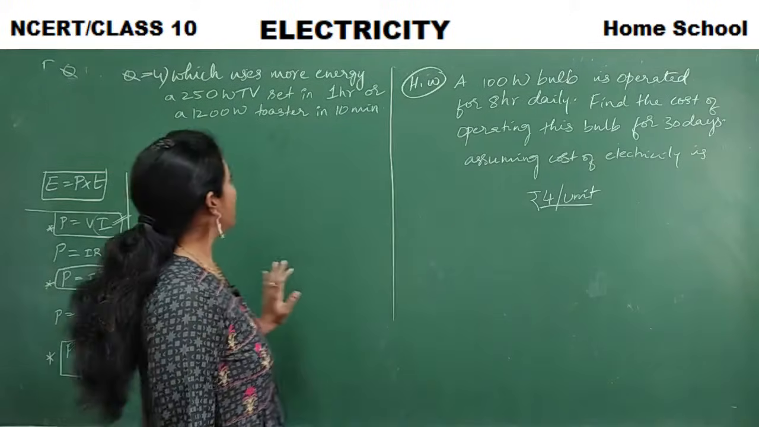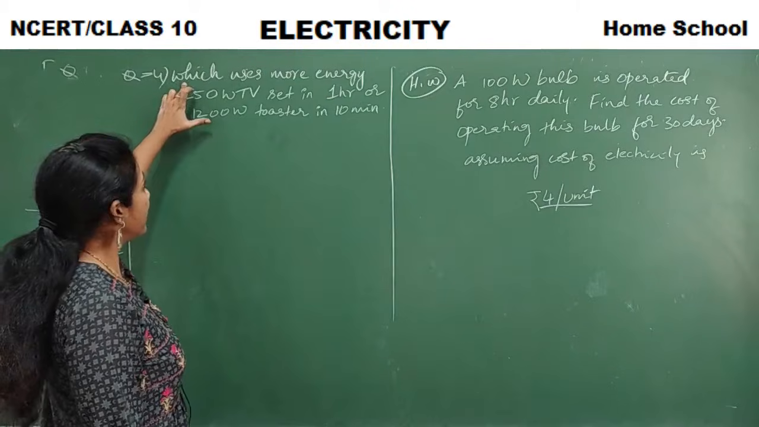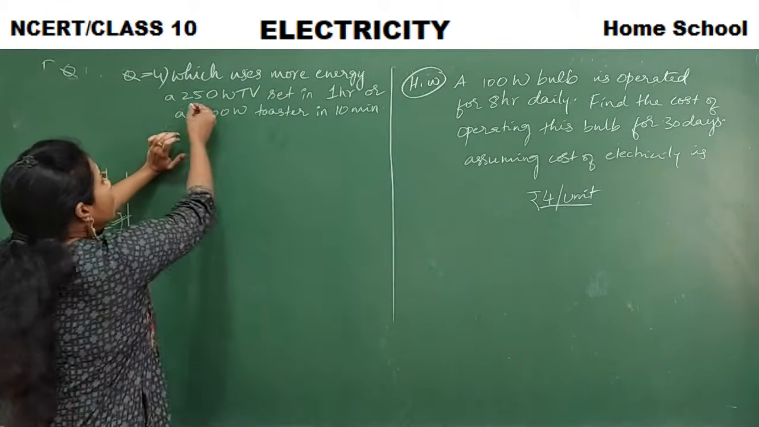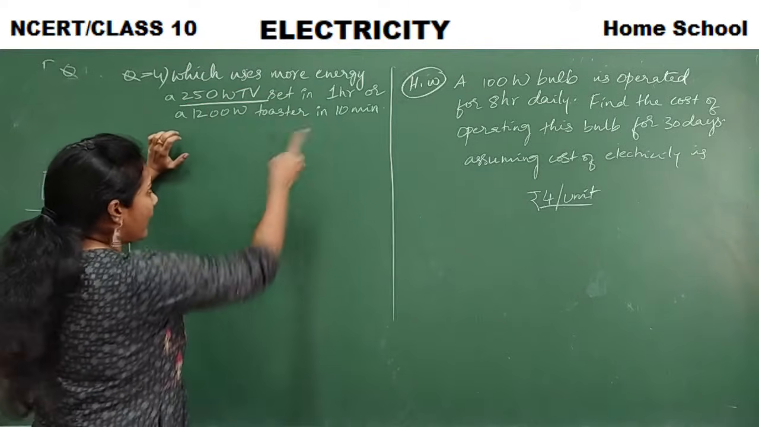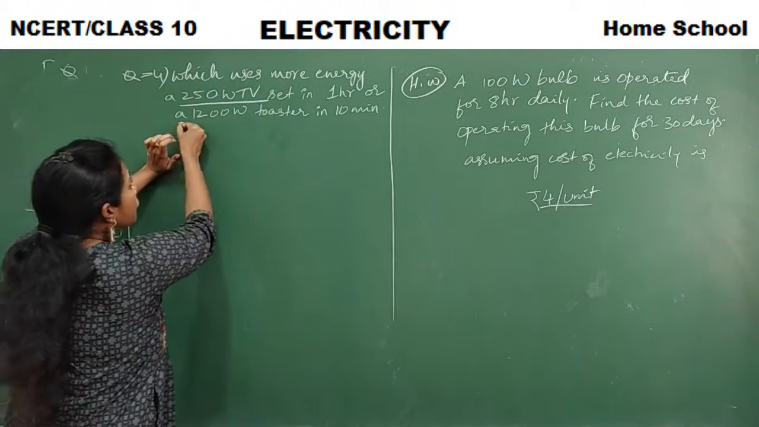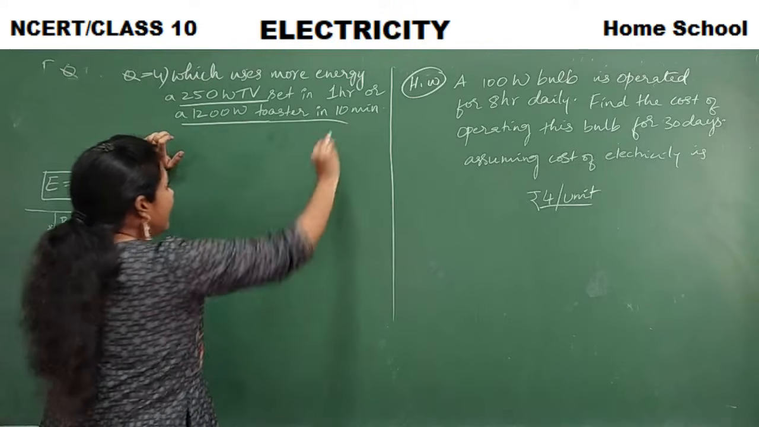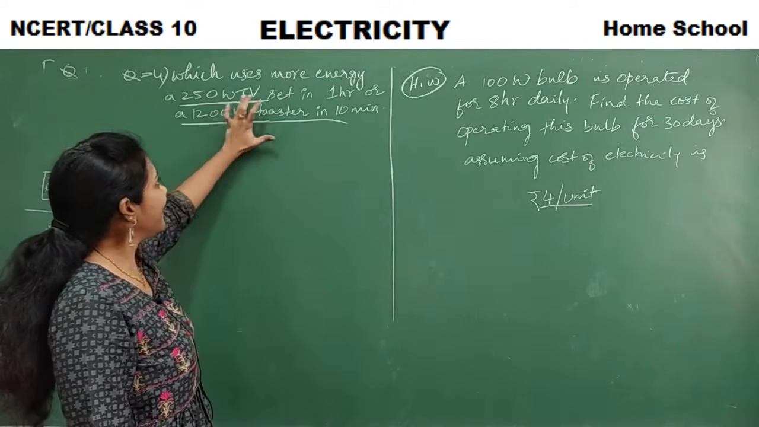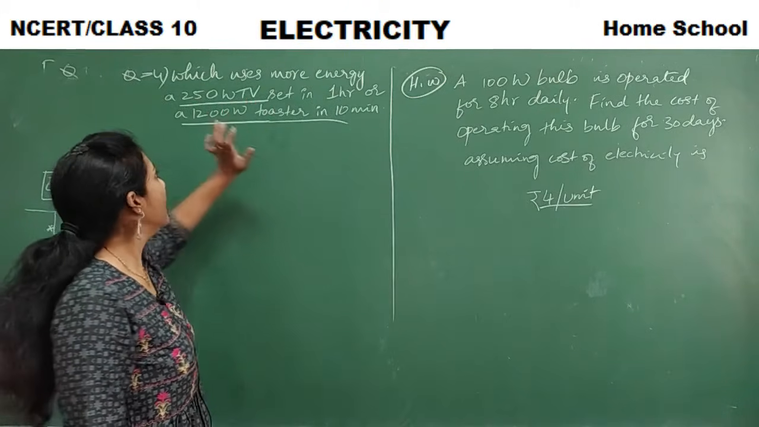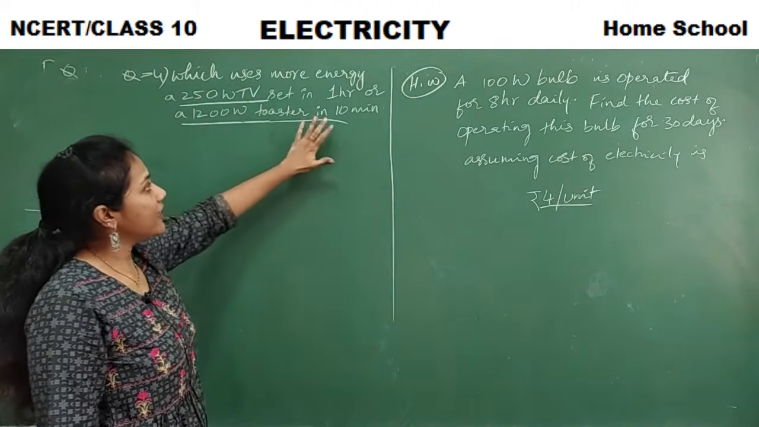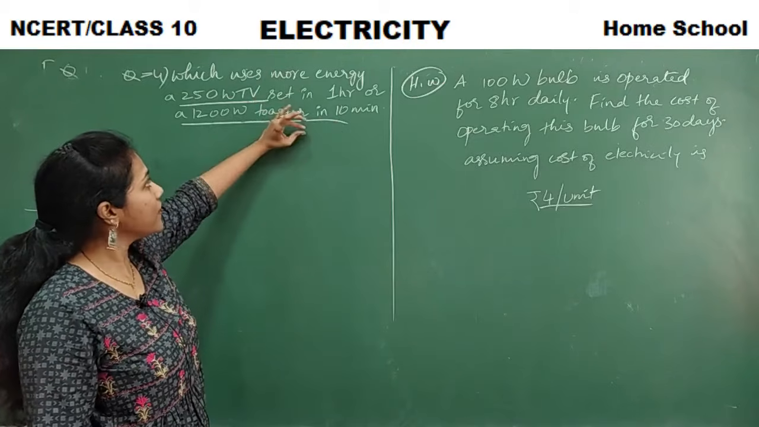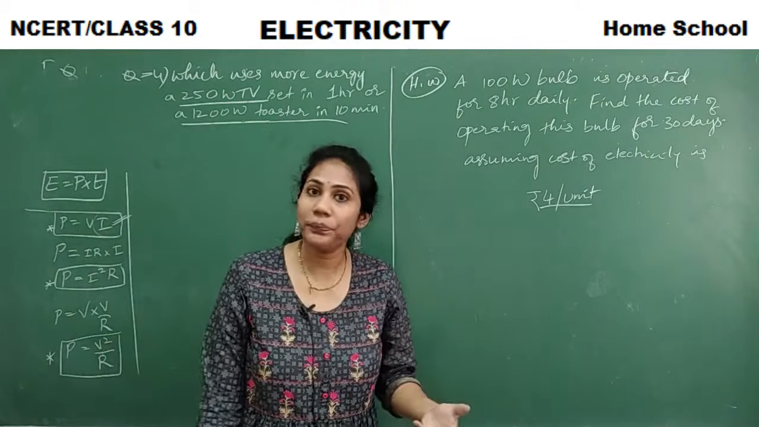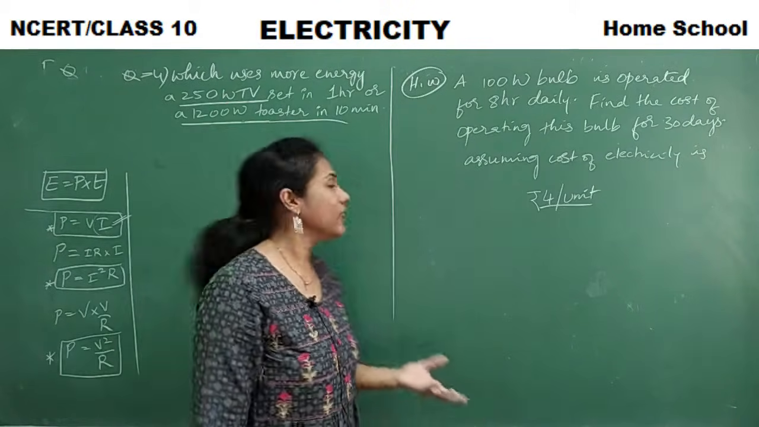Coming to the fourth problem, observe the question carefully. Which uses more energy? A 250 watt TV set in 1 hour or a 1200 watt toaster in 10 minutes. Okay, there are two devices here. So among these two, which one consumes more energy? So you have to calculate energy here, right?